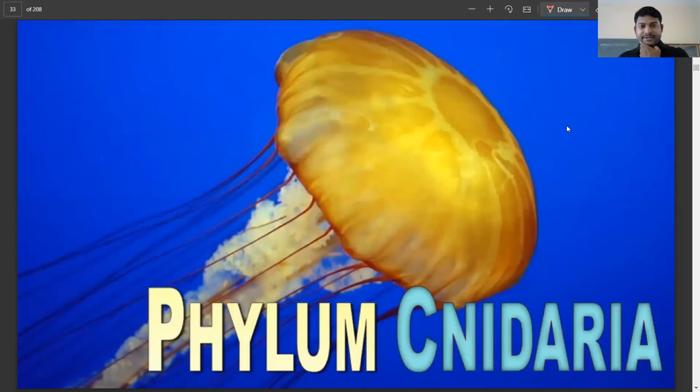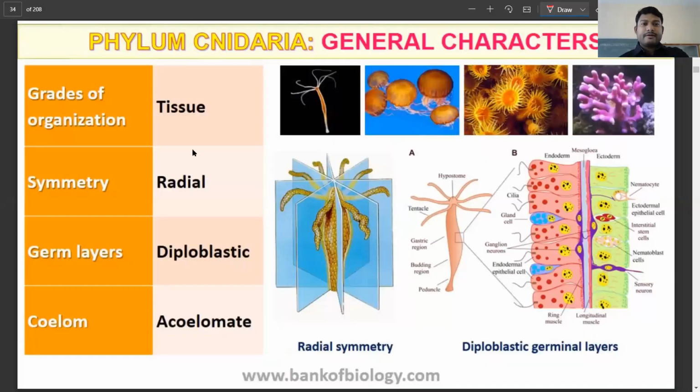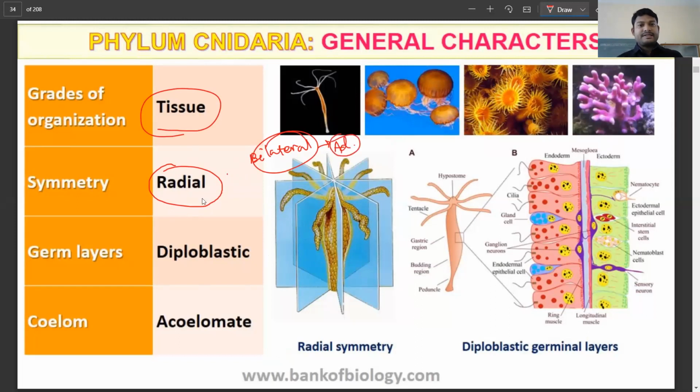Now the next phylum that we're going to talk about is phylum Cnidaria. Here the level of organization is going to be tissue level, and symmetry is going to be radial. Remember, in the previous case it was asymmetric. Now we have moved to radial, a slightly advanced feature. The next one is going to be bilateral, which in higher organisms is an advanced feature. But here we see radial symmetry, which is an improvement over the asymmetric condition.